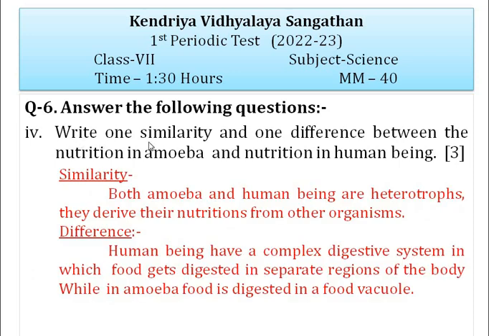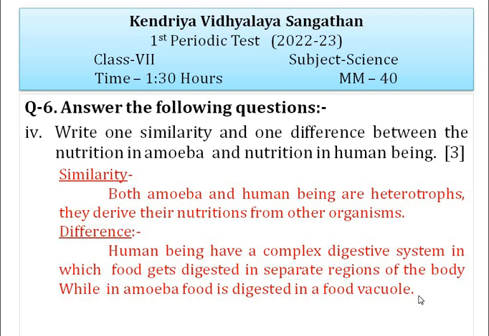The next question is, write one similarity and one difference between the nutrition in amoeba and nutrition in human beings. One similarity is, both amoeba and human beings are heterotrophs because they derive their nutrition from other organisms. And one difference is, human beings have a complex digestive system in which food gets digested in separate regions of the body, while in amoeba food is digested in a food vacuole.